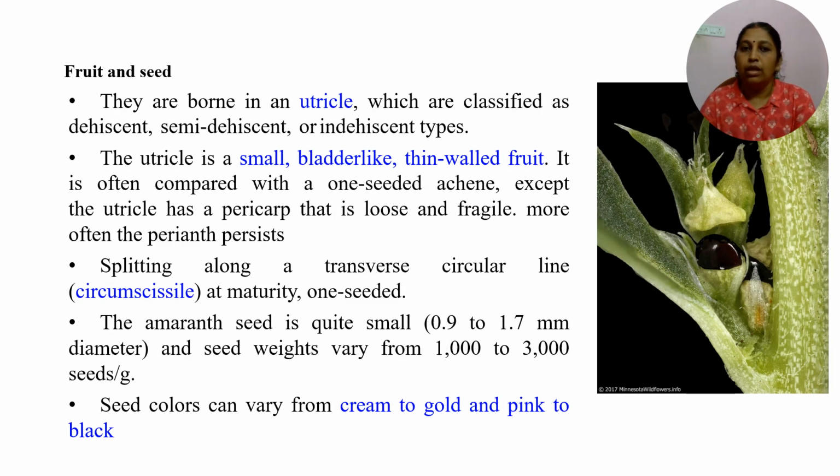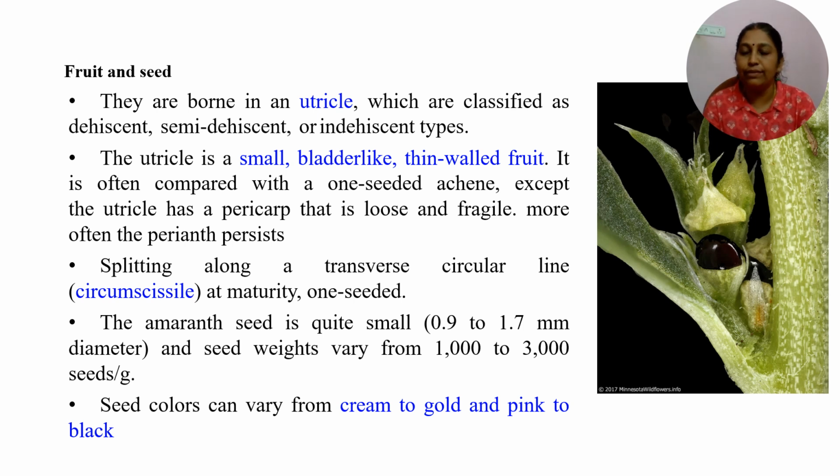So the fruit type is an utricle, a single-seeded fruit. The fruit can be either dehiscent, indehiscent, or semi-dehiscent in nature. Utricle is nothing but a bladder-like, thin-walled, very small, one-seeded fruit, and the splitting occurs in a circumscissile manner. So the splitting or dehiscence will happen in a transverse circular line, and hence it is termed circumscissile dehiscence.